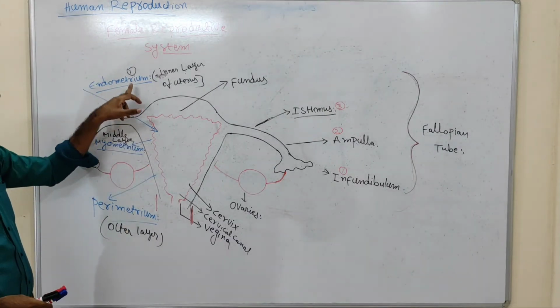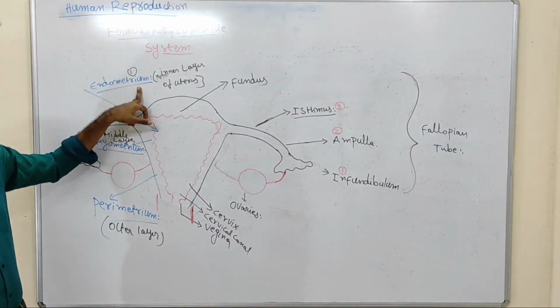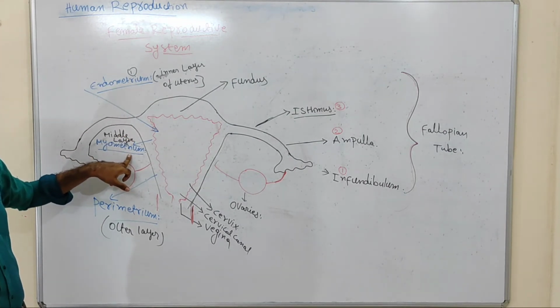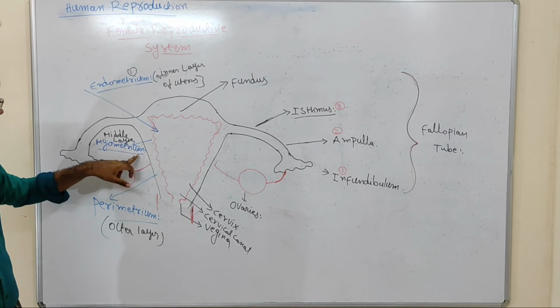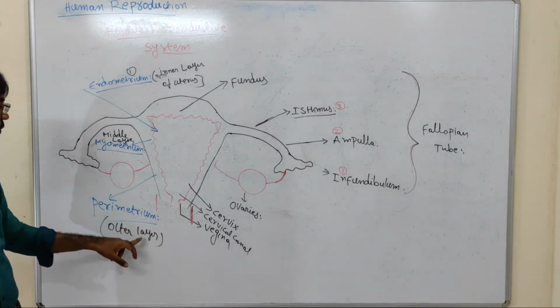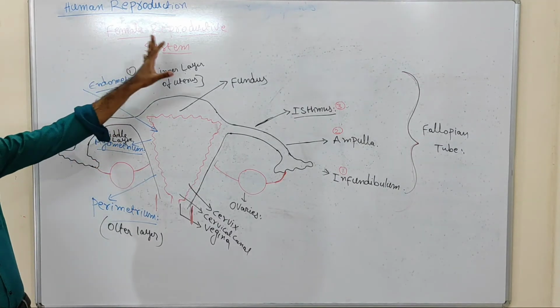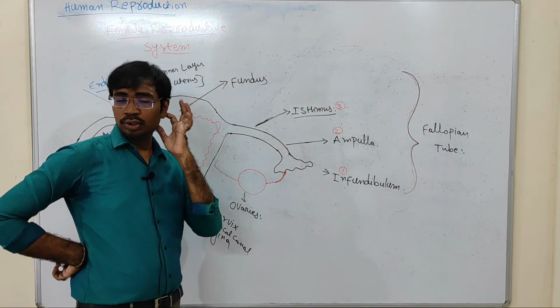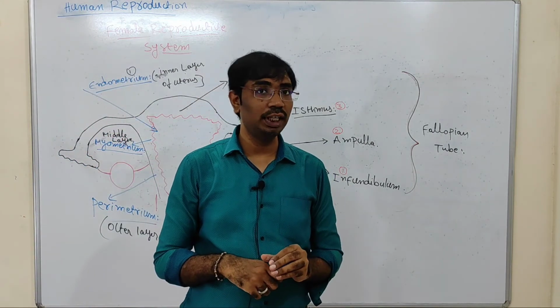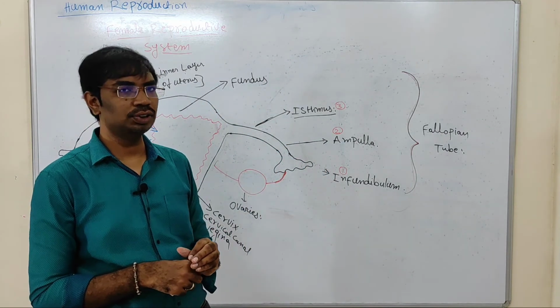See here, the inner layer of the uterus is called endometrium. The middle layer of the uterus is called myometrium. Then the outer layer of the uterus is called perimetrium. This is the outermost layer. So this is the female reproductive system. In the next video I will explain the significance of each part of the female reproductive system.